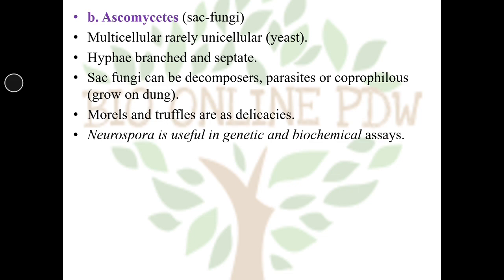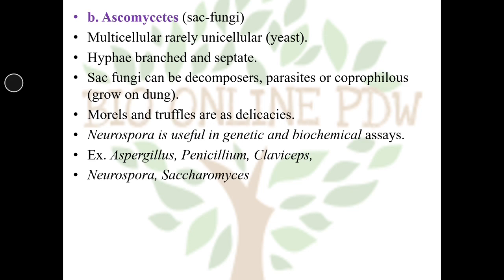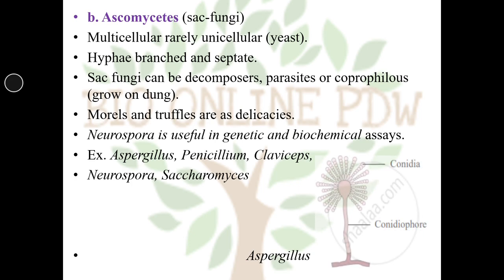Neurospora is useful in genetic and biochemical assays. Examples of ascomycetes are Aspergillus, Penicillium, Claviceps, Neurospora, and Saccharomyces. Here the diagram of Aspergillus is shown. You can see the stalk is called conidiophore and it produces conidia of different sizes. Conidia are the spores which help in vegetative reproduction in Aspergillus.